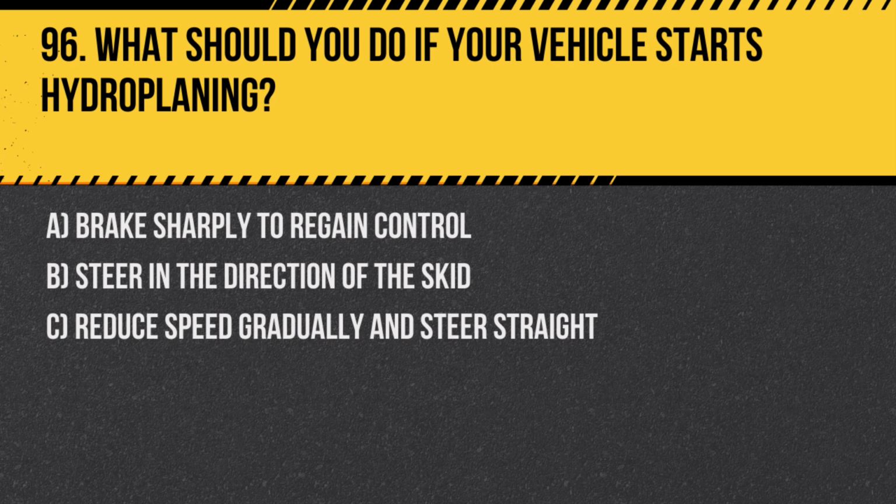Question 96. What should you do if your vehicle starts hydroplaning? A. Brake sharply to regain control. B. Steer in the direction of the skid. C. Reduce speed gradually and steer straight. Answer. C. Reduce speed gradually and steer straight. This helps regain traction and control over the vehicle without abrupt changes that could lead to a spin.